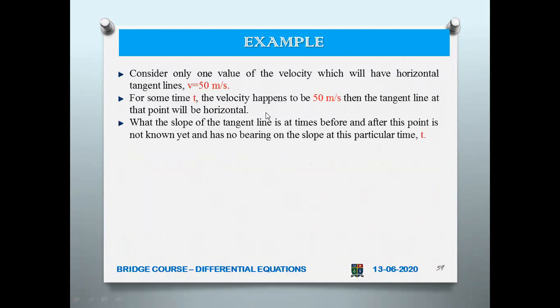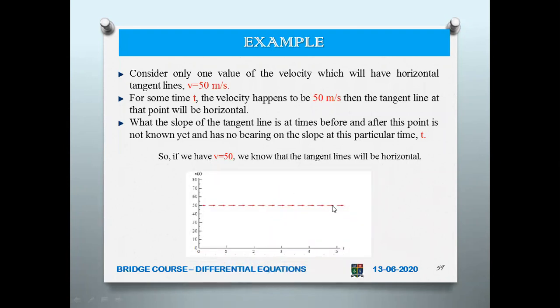That is our finding. Now, what the slope of the tangent line is at times before and after this point is not known yet. So if we have v equal to 50, we know that the tangent line will be horizontal. So this is the direction of the velocity, it will be horizontal.